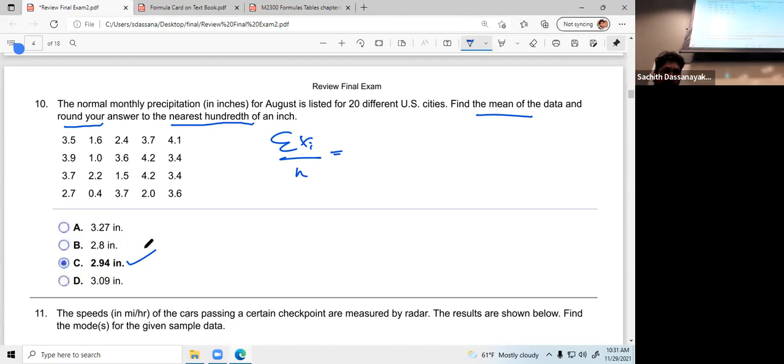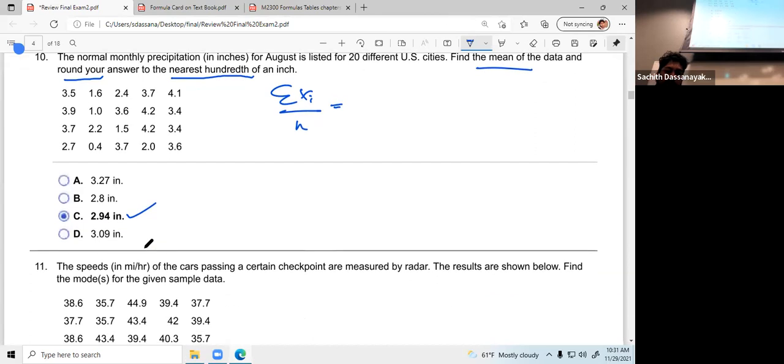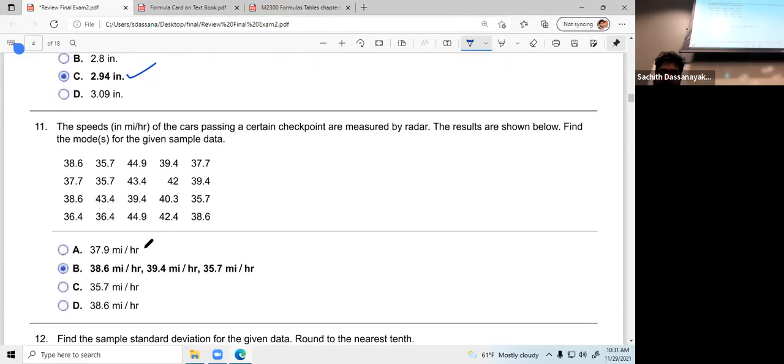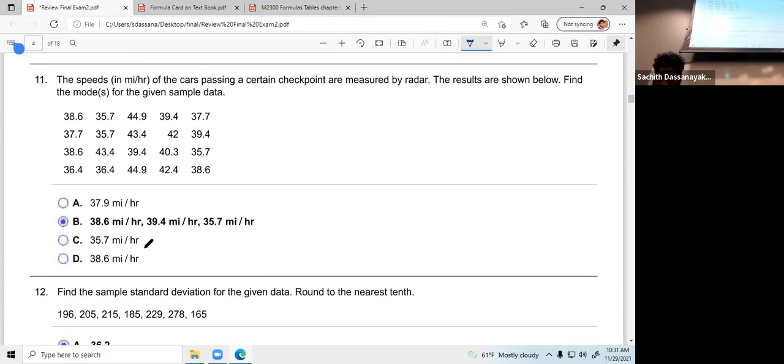Chapter 3.2, exam number 1, right? What's the mode? Mode means the highest frequency value, right? For the highest frequency value, there are 3 values.